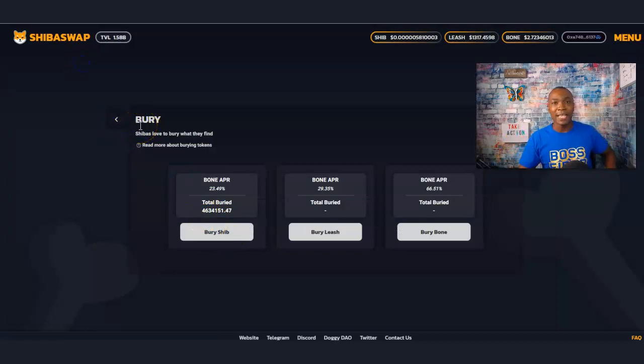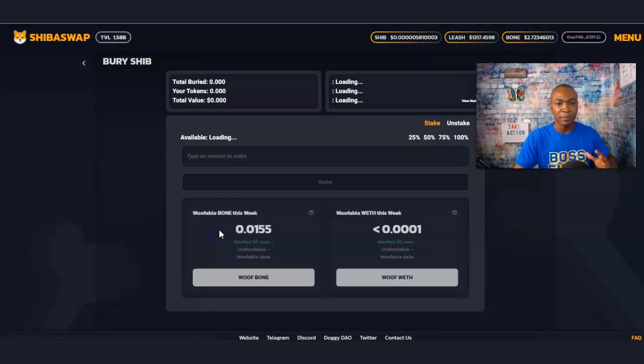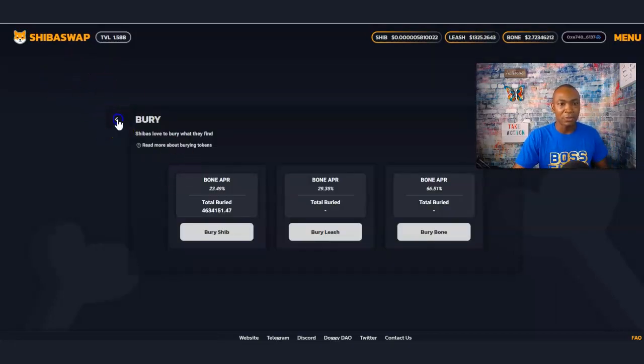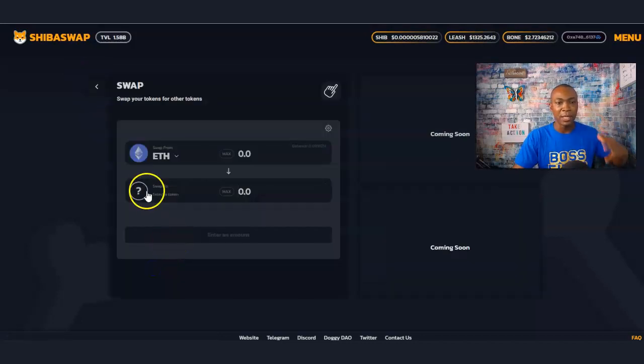Not financial advice, but it's one of those things I'm looking to do. So let's go buy more SHIB because it's on sale, and this is a smaller account, and I want to build this up as well. Now I'm going to swap Ethereum for Shiba Inu, and I should have some money that's still left in here.